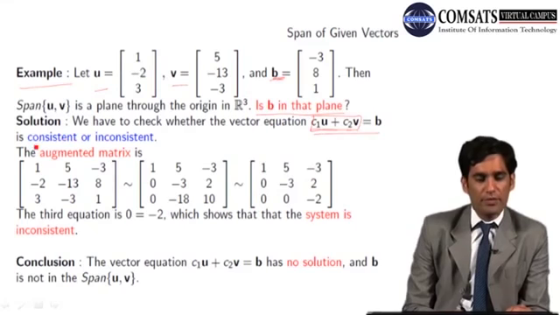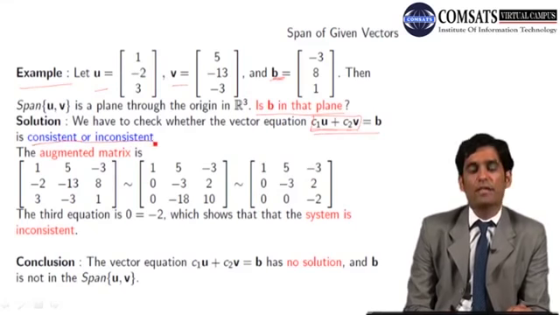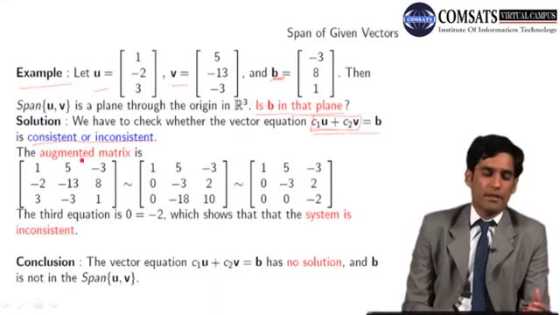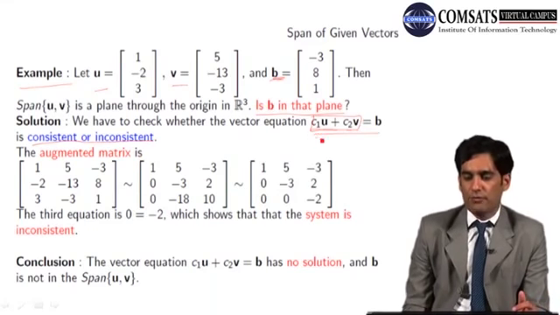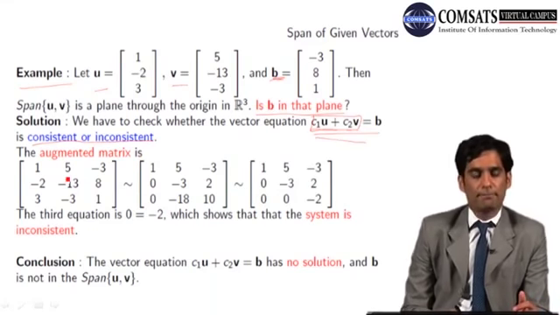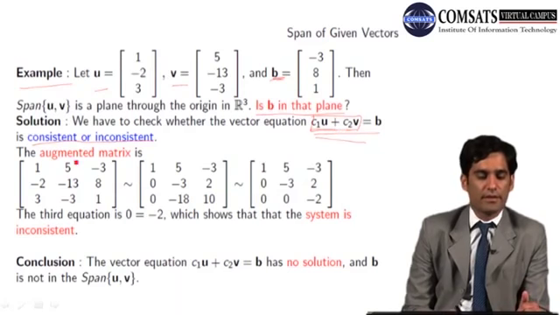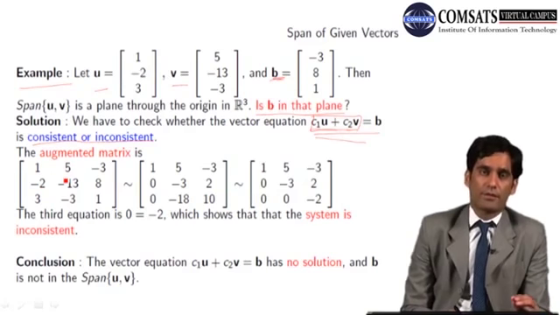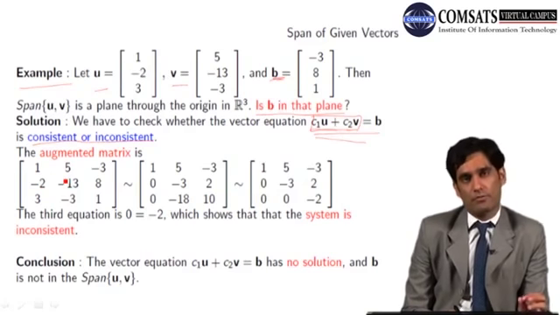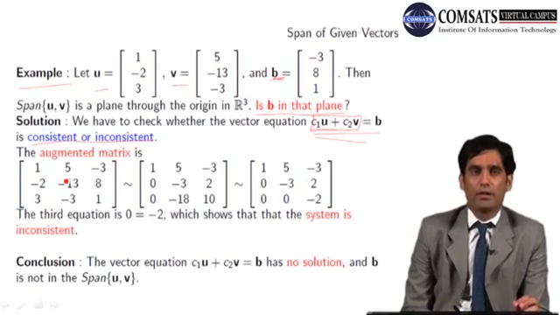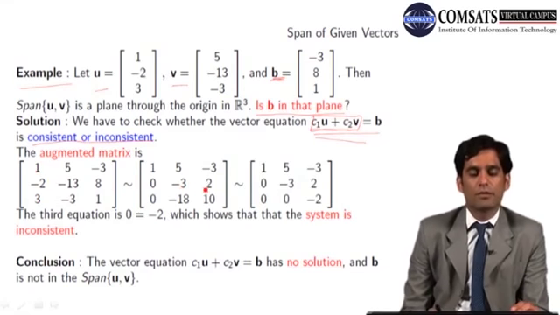So the system of linear equations is consistent or inconsistent, ये हमने पढ़ा हुआ है. The augmented matrix for this vector equation is written here, जो कि previous example में मैंने u और v put करके और equate करके add करके example solve की थी. Exactly in the same way the augmented matrix is here. अगर हमने system of linear equations को solve करना है तो हम augmented matrix को echelon form में convert करते हैं. Exactly the same way we will transform this augmented matrix into echelon form